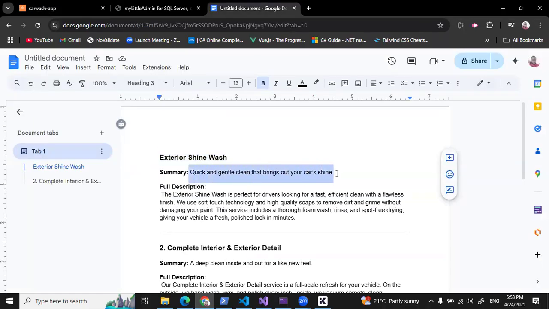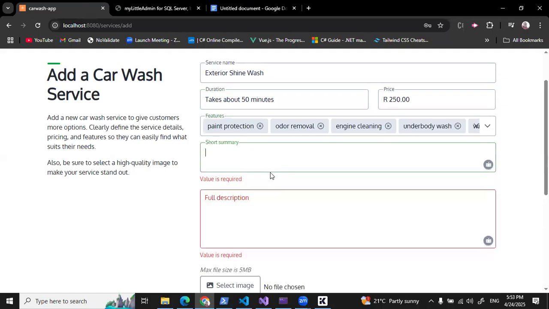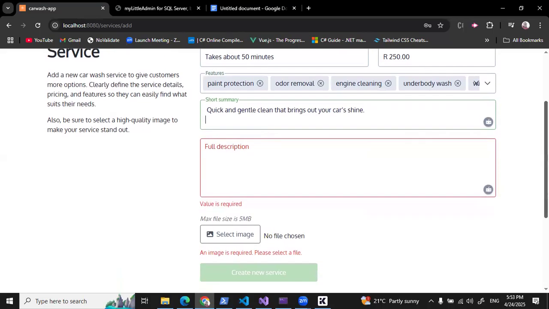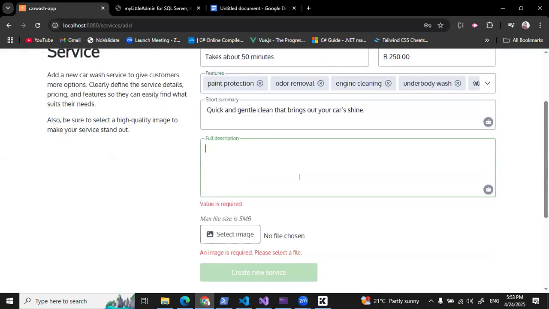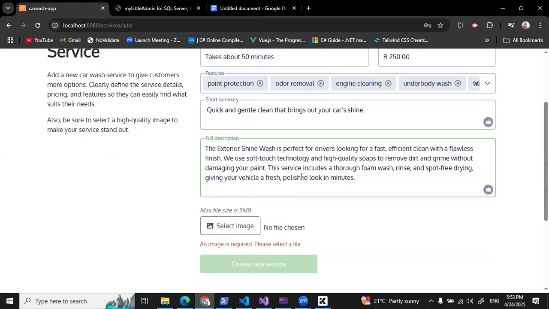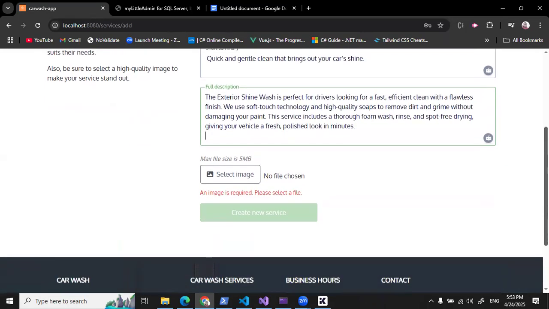For the summary, I'm going to copy and paste this one. Same with the description. Let me copy this description and paste it in here. And last, I need to select an image. I cannot create a service without selecting an image. So let me select an image. I'm going to click this button here and select an image.